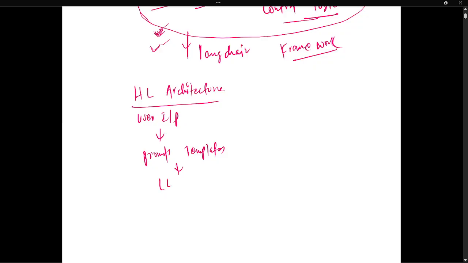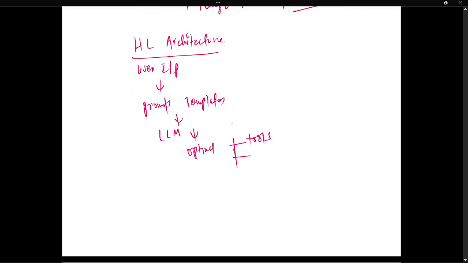All of these others are optional. Optional means you can use tools if you want, and if you don't want to, you don't have to. Then we have the tools, we have memory, then we have the vector store, like a vector database.